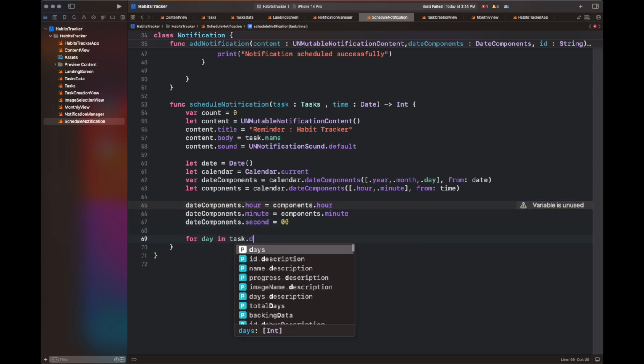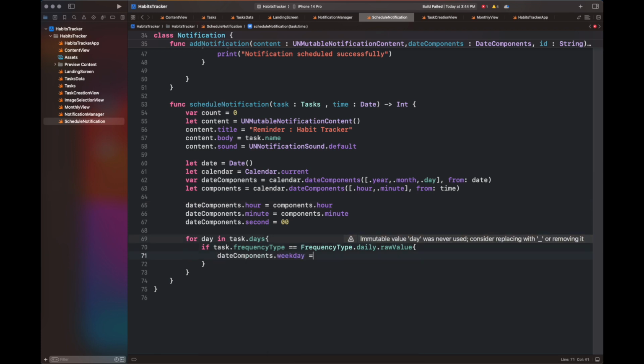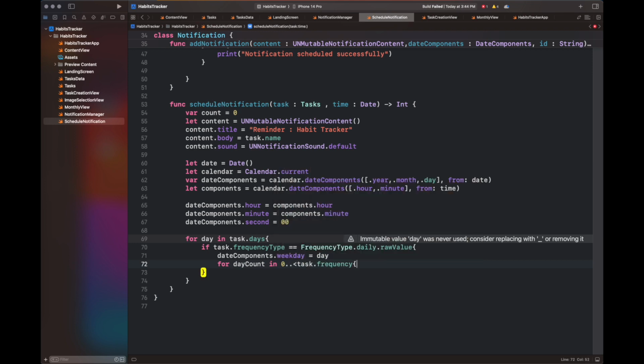We are going to set the date components of hours, minutes and seconds according to the components variable. And after that, we are going to iterate all of the days inside the task.days, and we are going to check the frequency. If the frequency is daily, we are going to iterate over the task.frequency, get the dates by incrementing from 0 to that value inside our date, and then check if it corresponds to the weekday that we have selected inside the daily view. And if it's true, we are going to schedule the notification on that day. Otherwise, we are not going to schedule it.